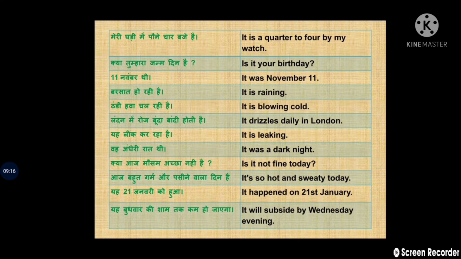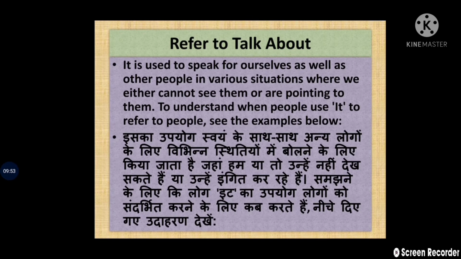You can see more examples. It is 3:45 by my watch. Is it your birthday? It was November 11. It is raining. It is blowing cold. It drizzles daily in London. It is leaking. It was a dark night. Is it not fine today? It's so hot and sweaty today. It happened on 21st January. It will subside by Wednesday evening. Clear? Next, "it" refers to talk about.